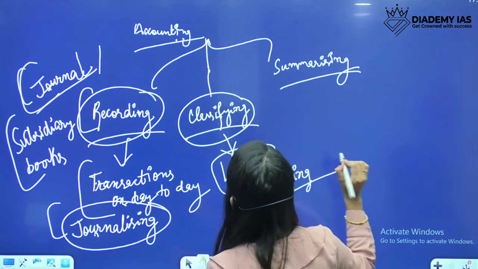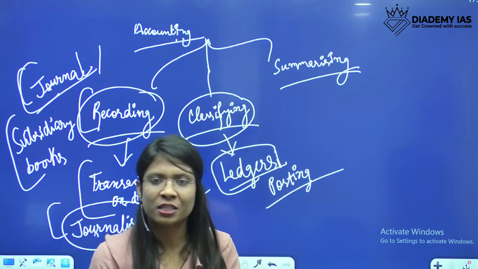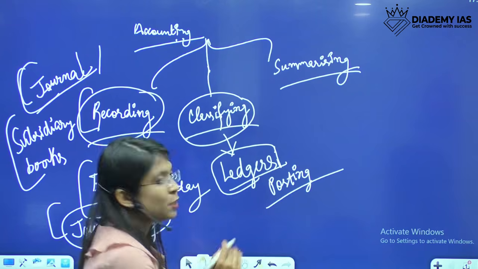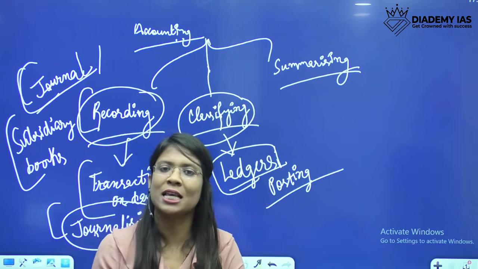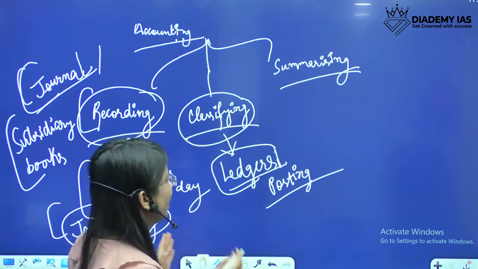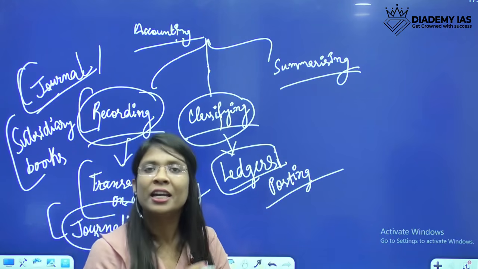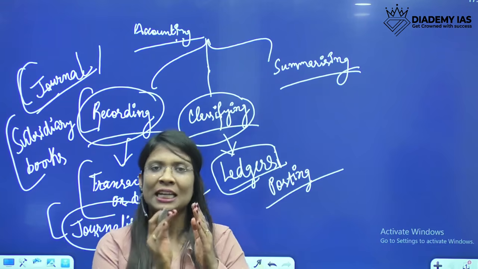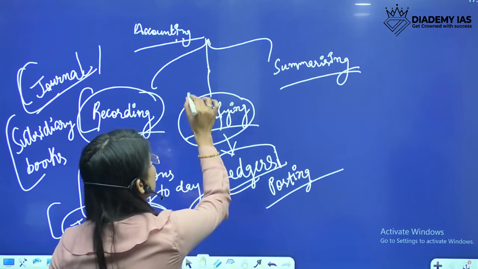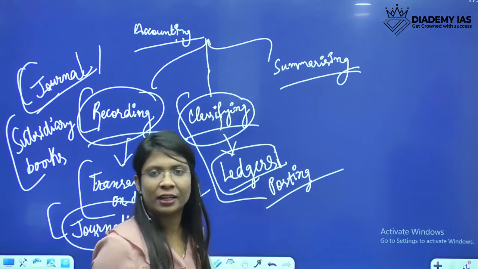Please write this definition: classification of journal entries into the respective ledgers is known as posting. Clear? So this is the second step, classifying.